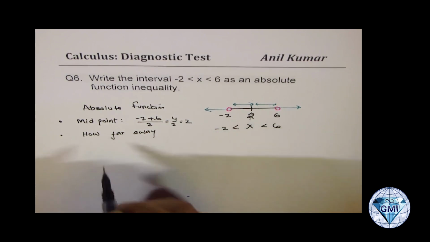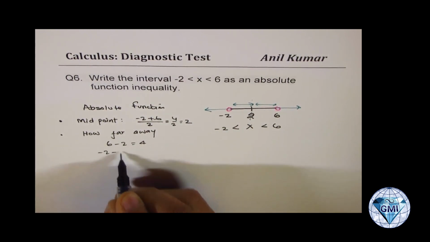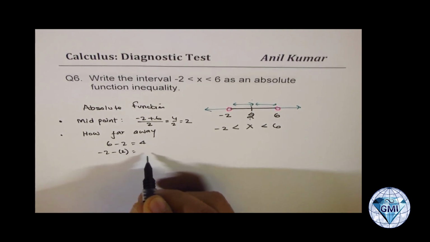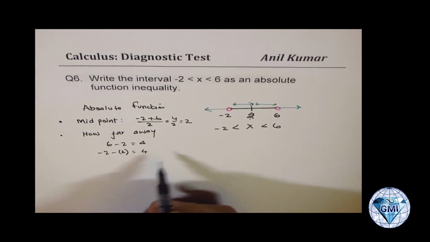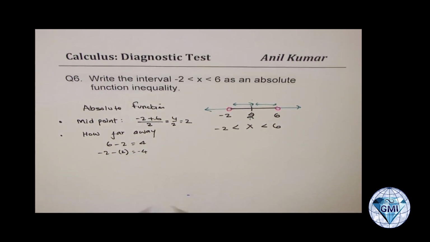You can do 6 minus 2 is 4. You could also do minus 2 minus 2 is minus 4. So both ways, the distance is 4, of course this one is minus 4.